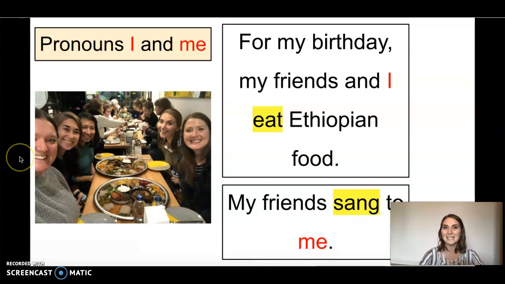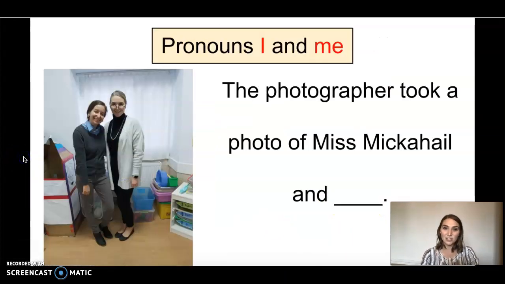Let's do a few examples together. Ask yourself, should I use pronoun I or pronoun me? The photographer took a picture of Miss Micahale and blank. The verb is took. Who took the photo? The photographer. I am not doing the verb, so I'm going to use pronoun me because I am in the predicate of the sentence.